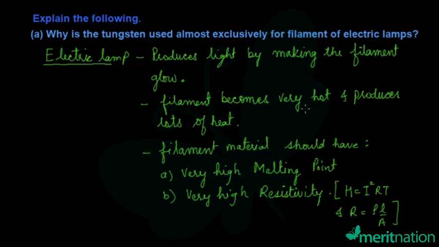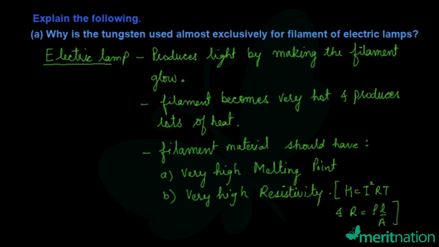Also, in order to produce a lot of heat, we know Joule's law of heating. From Joule's law of heating, heat produced is directly proportional to resistance, and resistance is directly proportional to resistivity. So resistance will be very high if resistivity is very high. We need a material with very high resistivity and a very high melting point. Tungsten is such a substance, so it is used exclusively for making the filament of an electric lamp.